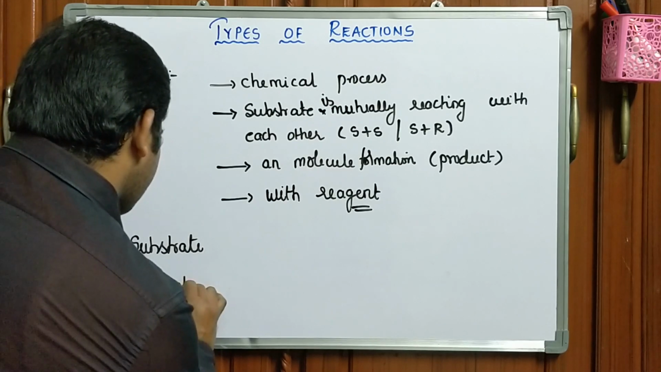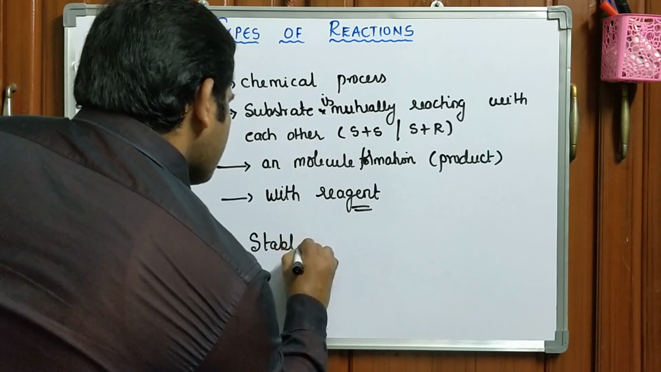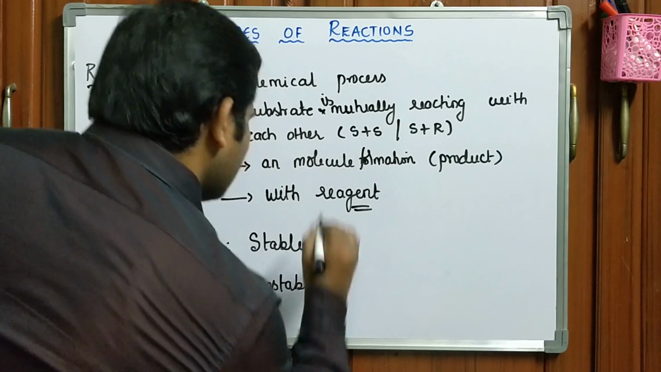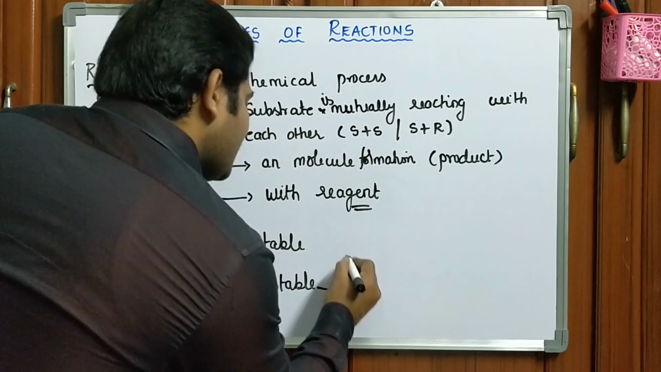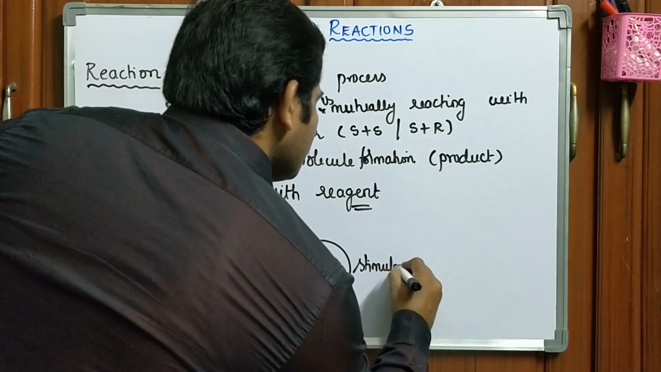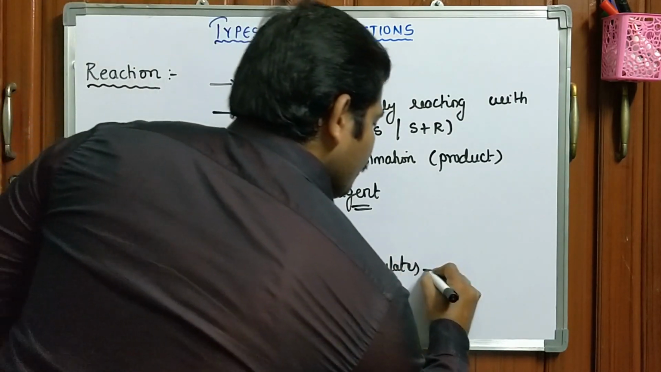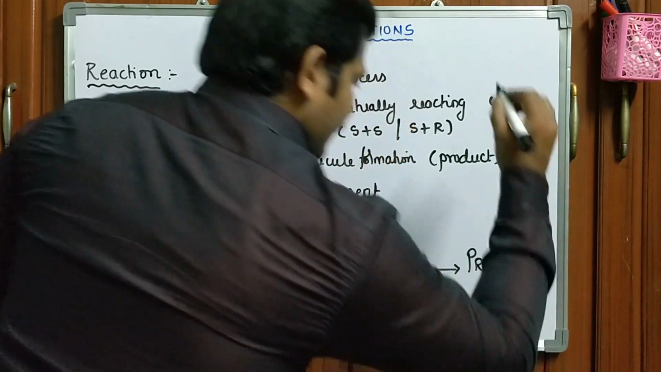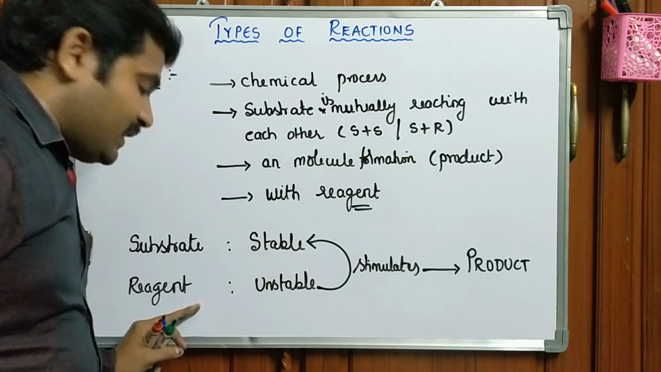Substrate is somewhat stable. Reagent is highly unstable. In this case, what may happen? This unstable reagent stimulates the substrate molecule to form a stable product. So the substrate is somewhat stable when compared with the reagent.